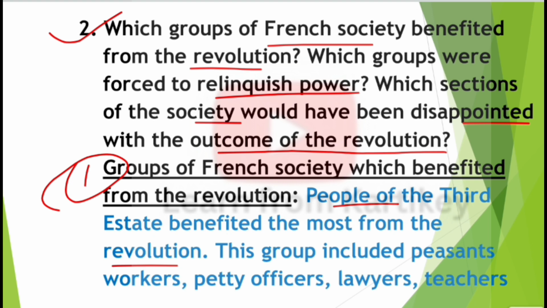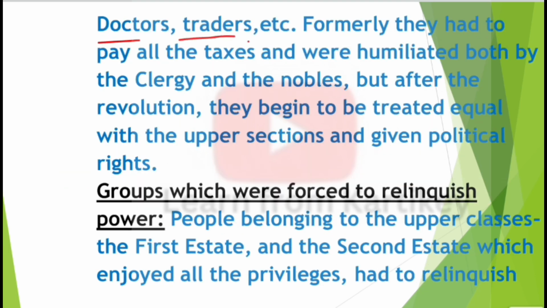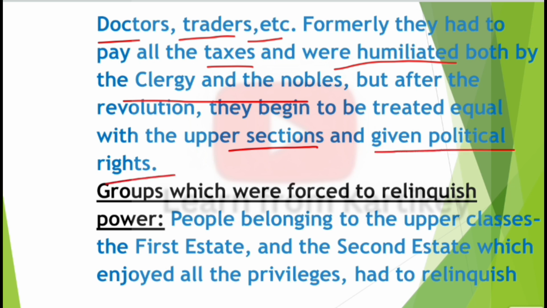These groups include peasants, workers, petty officers, lawyers, teachers, doctors, traders, etc. Formerly, they had to pay all the taxes and were humiliated both by the clergy and the nobles, but after the revolution they began to be treated equal with the upper section and were given political rights.